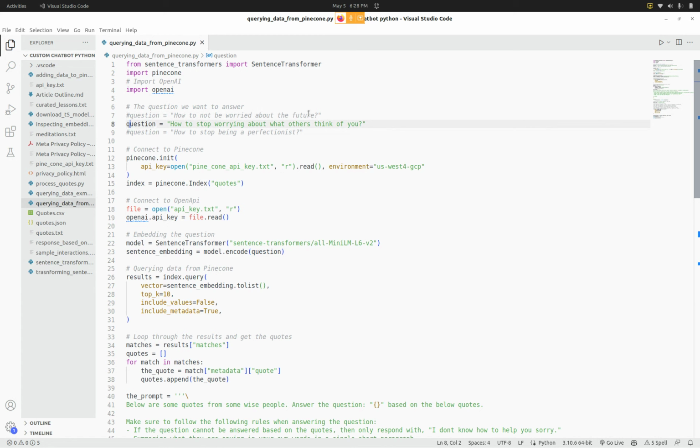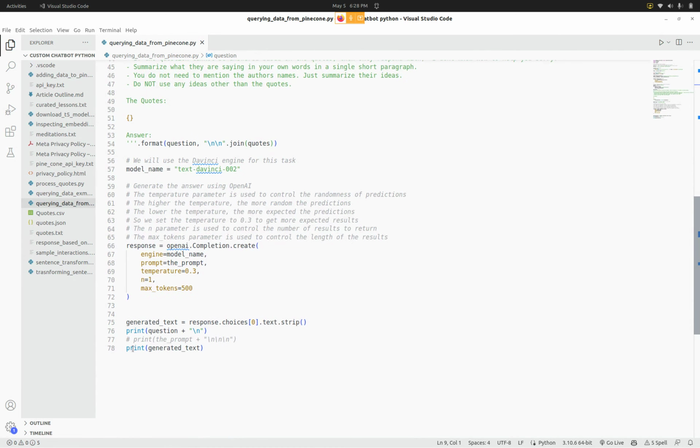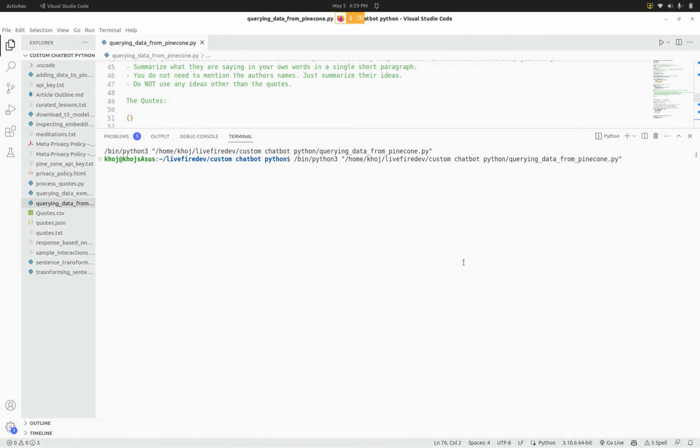Okay. Finally, let me come here and say how to stop being a perfectionist, but this time I'm going to do something a little bit different. I'm going to also show you the prompt that we are sending over to ChatGPT. So not only the question and the answer, so that you can actually see how everything comes together. This time we'll print out pretty much the whole thing.